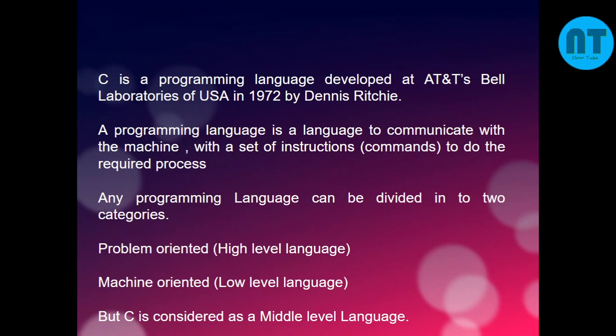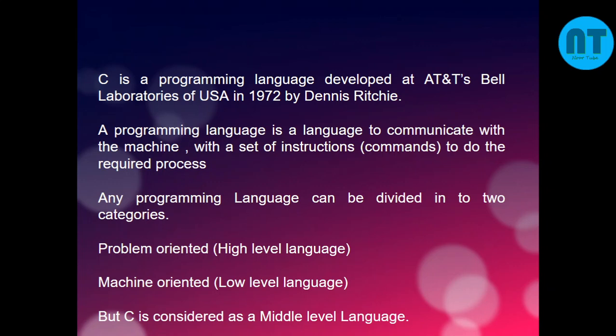And we know that a program is a set of instructions, a sequence of commands to tell the computer what to do, because as a machine it doesn't know anything on its own. We are supposed to instruct the computer on what has to be done. Generally any programming language can be divided into two categories. One is the problem oriented, which is the high level language. The next one is the machine level language.